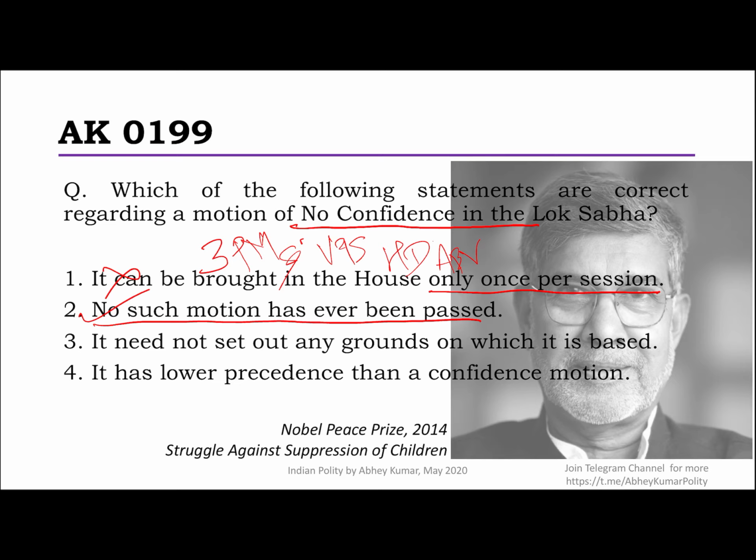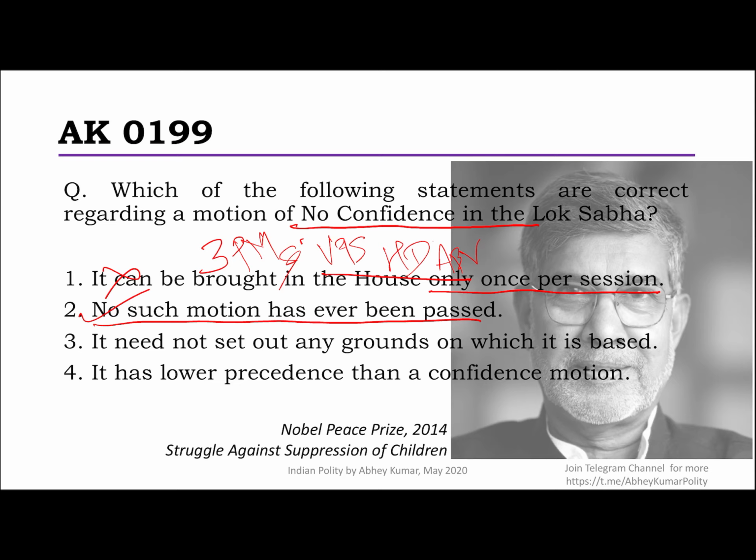But all 3 had resigned on the defeat of a confidence motion. Mostly what happens in the news, people are not really able to differentiate between a confidence motion and a no confidence motion. The end result would be either the resignation of the government or not, but a confidence motion is what is brought by the ruling party. A no confidence motion is what will be brought by the opposition who want the council to resign. So all these 3 resignations happened after the confidence motion was defeated.